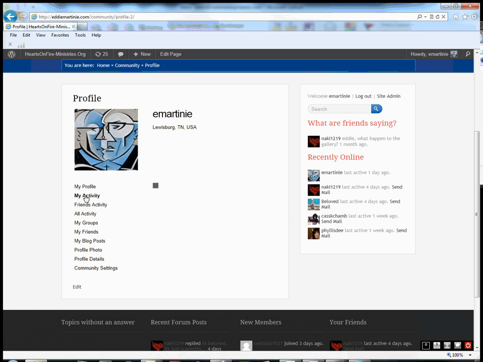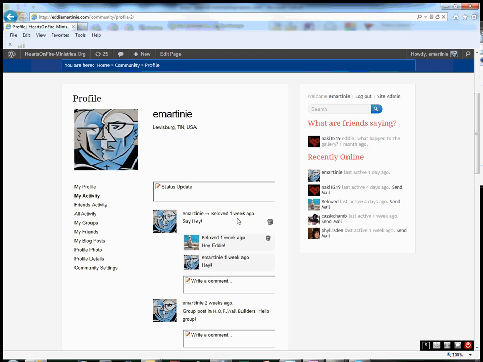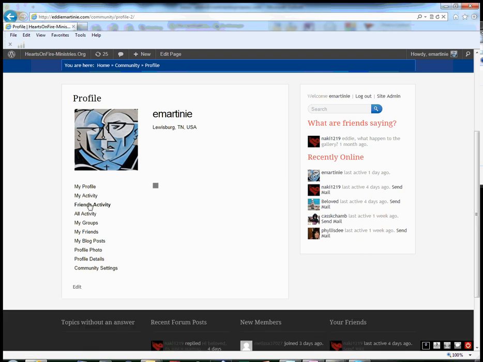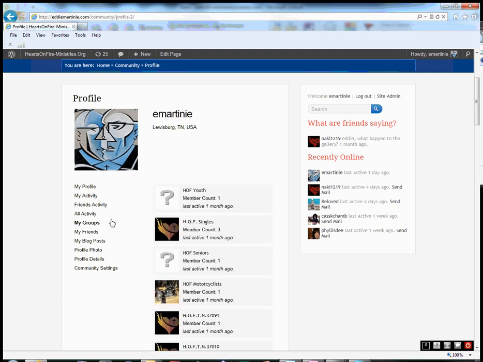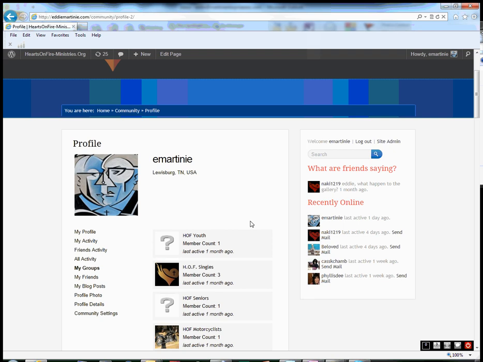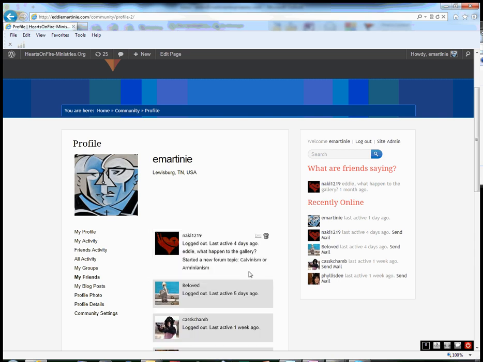I can go to my activity and it shows the activity that I have participated in. I can go to my friends' activity, and anyone who is a friend of mine can see that activity. I can go to all activity, which is the default profile page. I can take a look at my groups, and here's a list of all the groups I'm a member of. Obviously I'm a member of every group. I can go to my friends and see who my friends are.